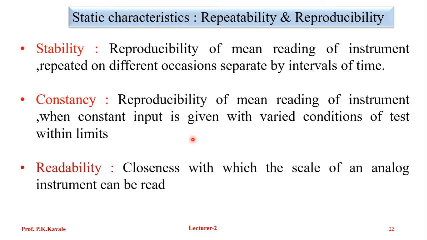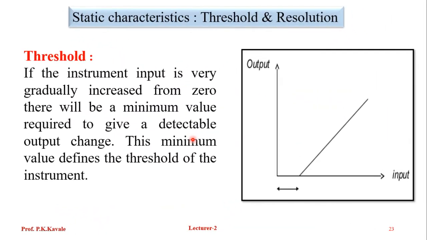Readability is the closeness with which the scale of an analog instrument can be read. The next characteristic is the threshold. If the instrument input is gradually increased from zero, there will be a minimum value required to give a detectable output change.